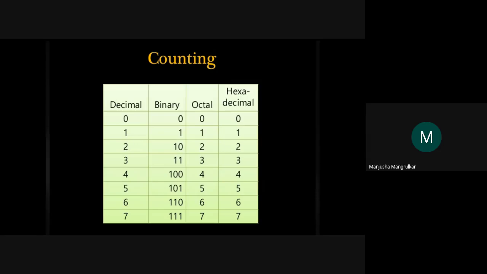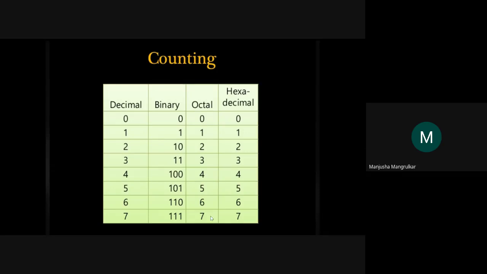For decimal 2, binary represents it as 10, octal as 2, and hexadecimal as 2. Same for 3: decimal 3, binary 11, octal 3, hexadecimal 3.